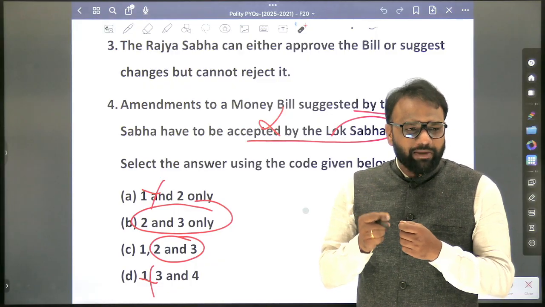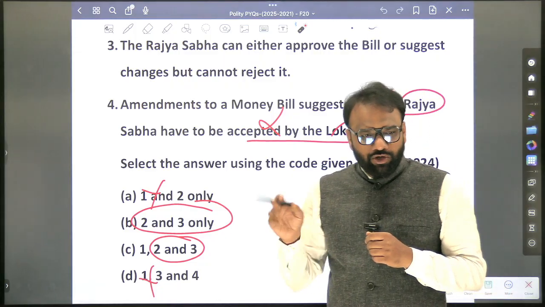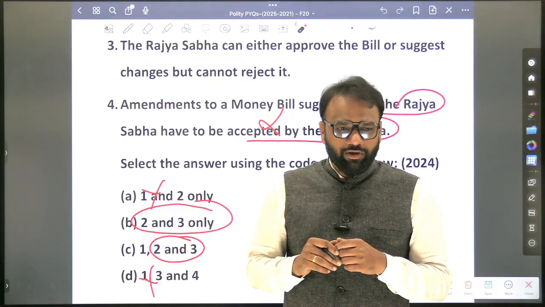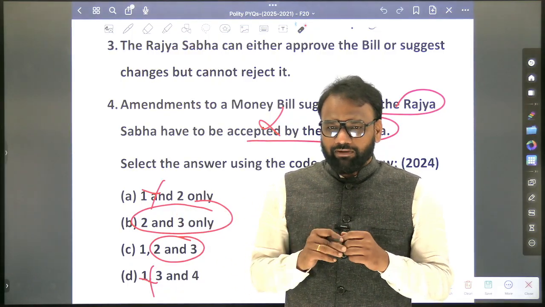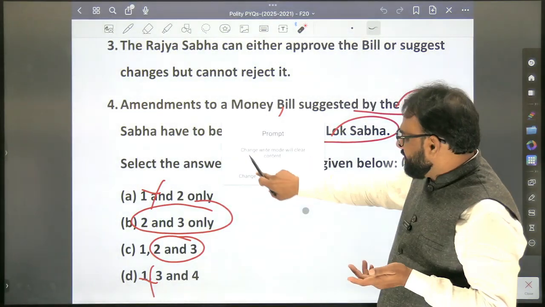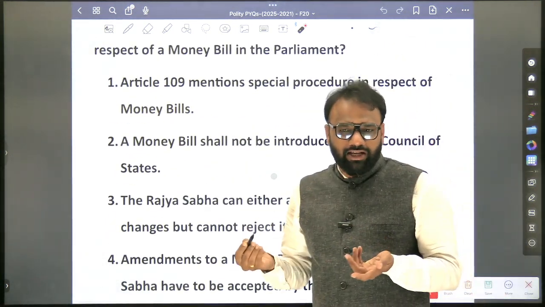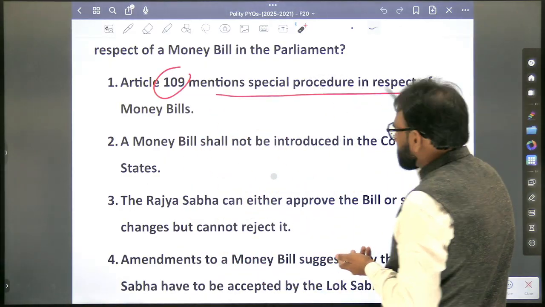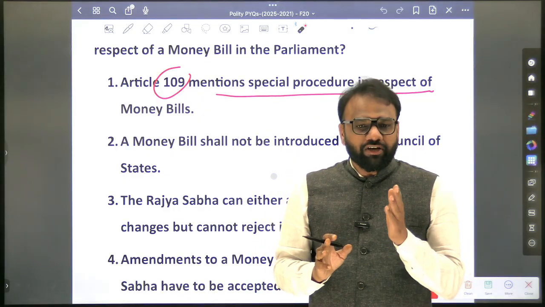Every year they have to change the pattern slightly, right? So now it depends upon the aspirant. Now they just asked 109. So next year will you prepare 105, 106, 107, 108, 109, 111, 112, 113, 114, 115? It's practically impossible. So one approach we can use is out of curiosity. We already know about money bill. This is a close article, 109, 110. So article number 109 mentions special procedure in respect of money bills. So probably it may be associated with money bills itself. So this inference we have to draw.